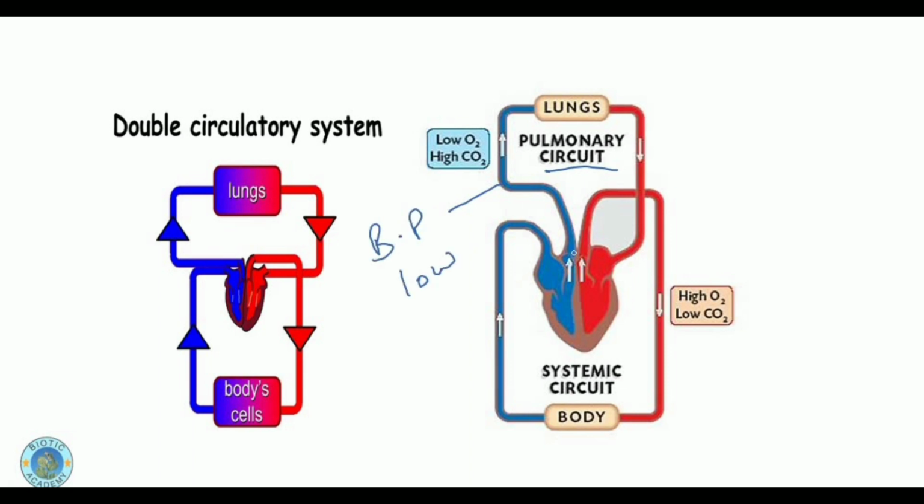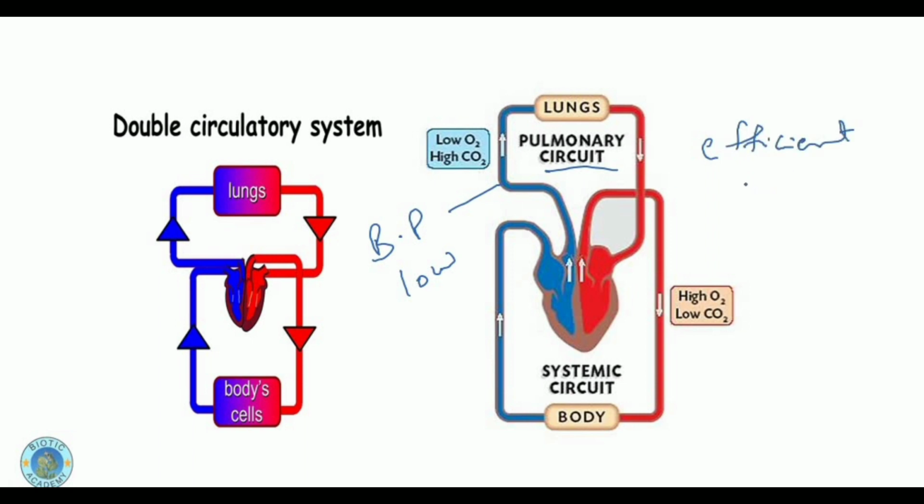Why is the pressure of blood low in this circuit, and how is it important? Basically, this low pressure of the blood helps the oxygen to get into the blood from the lungs and helps the carbon dioxide to get out of the blood into the lungs. It means it helps to perform efficient gaseous exchange.